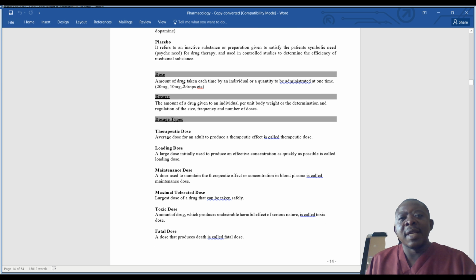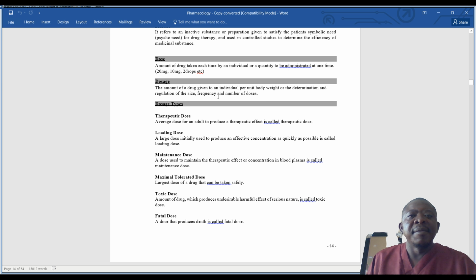We have looked at a dose as merely the quantity of drug taken at each time by an individual, or that can be administered at one time. Then dosage is the amount of drug that can be given to an individual per kg body weight, or per unit of body weight.